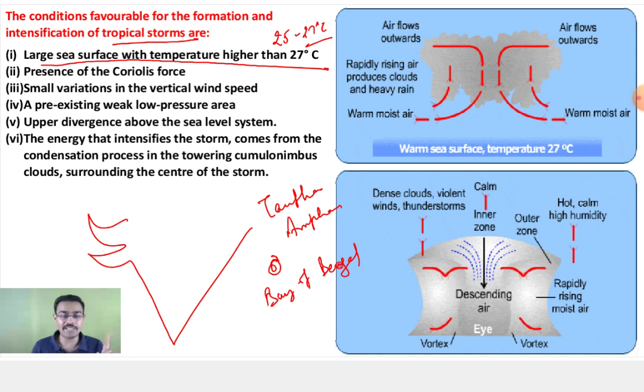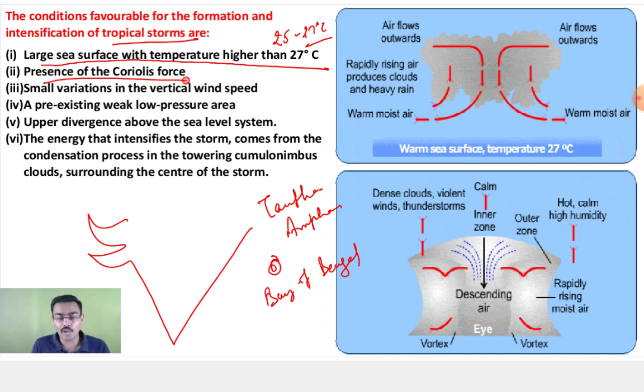It is completely wrong, Mandi. The name is given by Myanmar. Yas is the name given by Oman. So it is not coming from Myanmar. Okay? So that is your cyclone that is happening in the Bay of Bengal and it is moving towards the coast of Odisha and West Bengal. So first of all, you should have the high temperature.